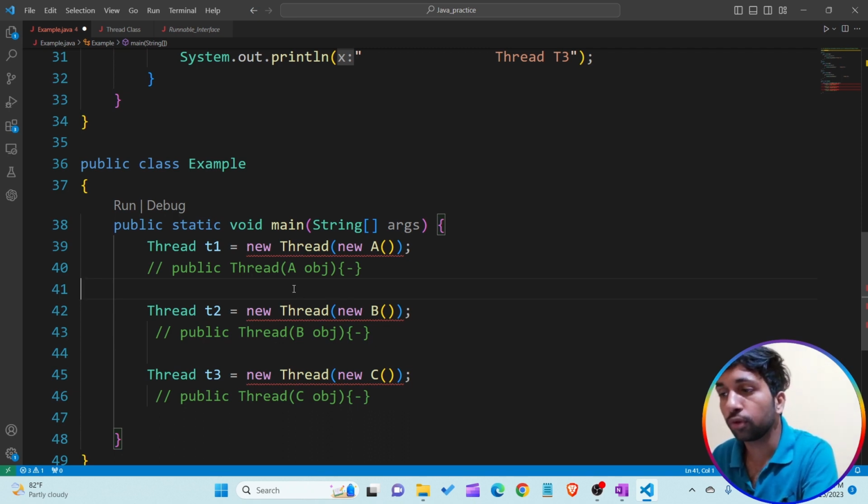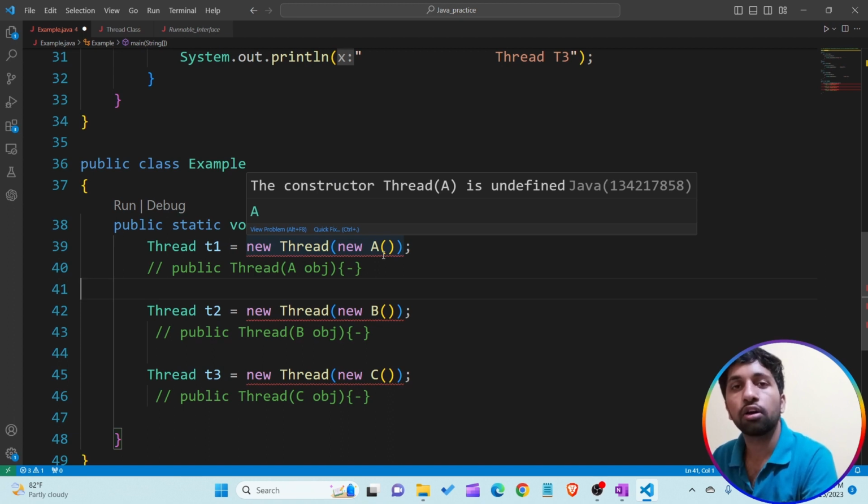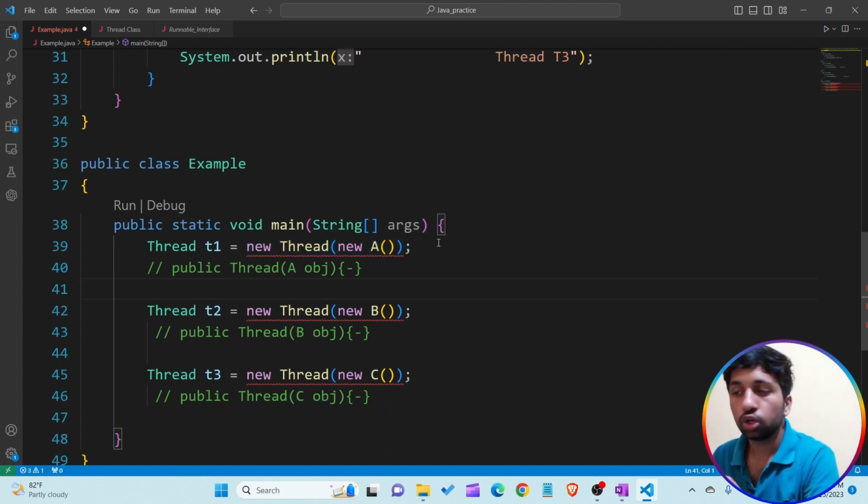So for solving the problem of attaching the code of a particular user defined class to the thread, we have to understand what the actual problem is. We are not able to attach the class A code to the thread T1. We are not able to attach the code of class B to the threads T2 and T3. Why? Because the Thread class has no constructor that takes the object of a user defined class.